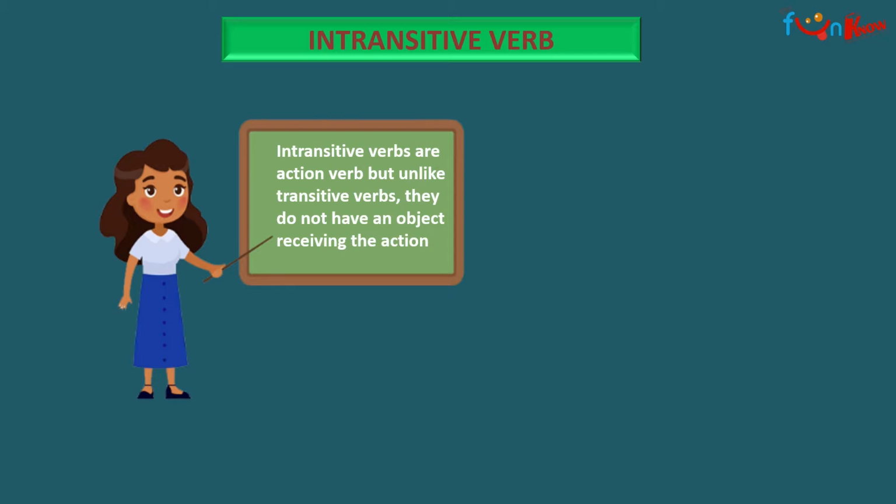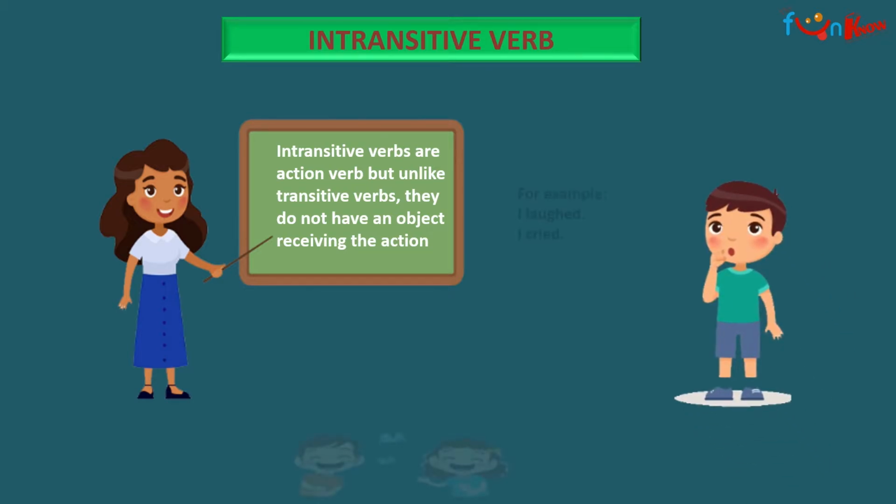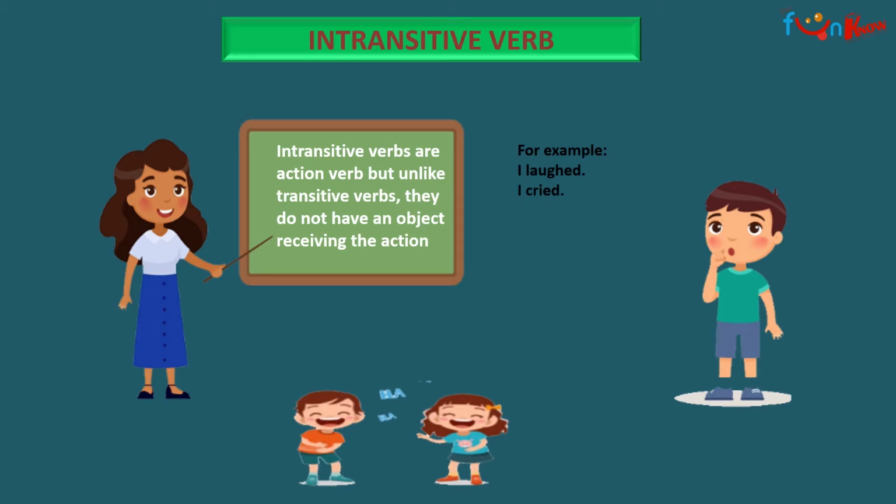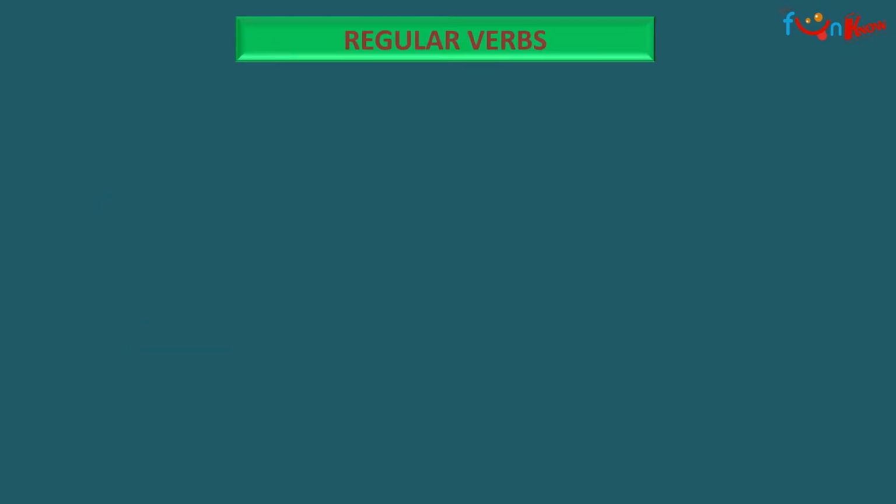Whereas when we talk about intransitive verbs, they do not need an object. So the word is used like, I laughed. At whom I laughed is not mentioned. I cried, that is mentioned, but why I cried is not mentioned. So they do not have an object receiving the action.